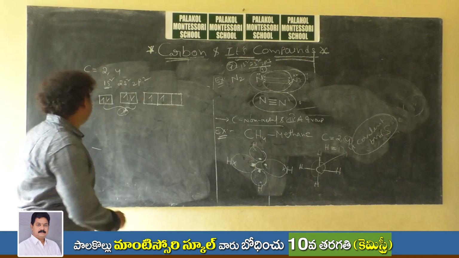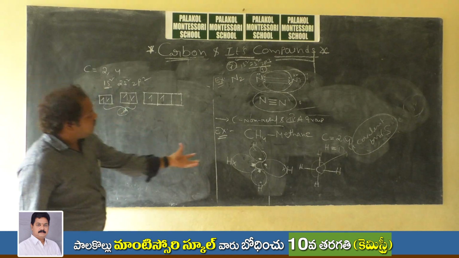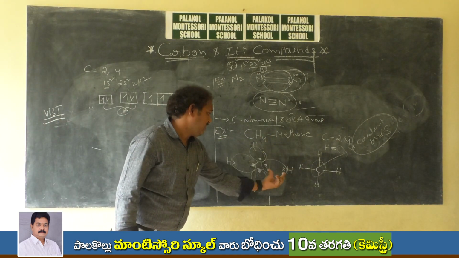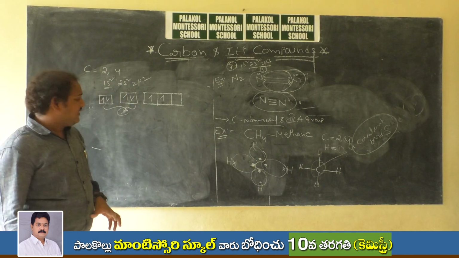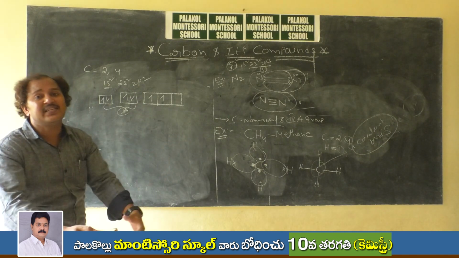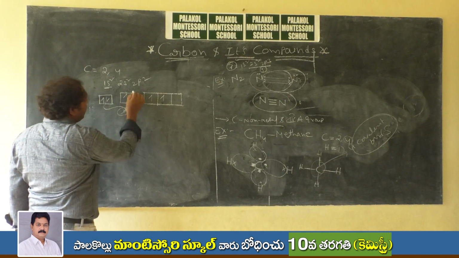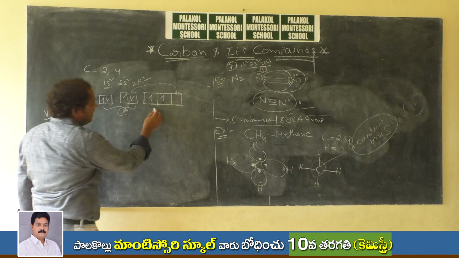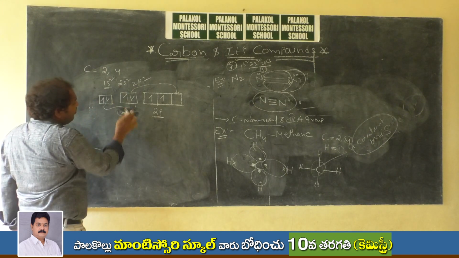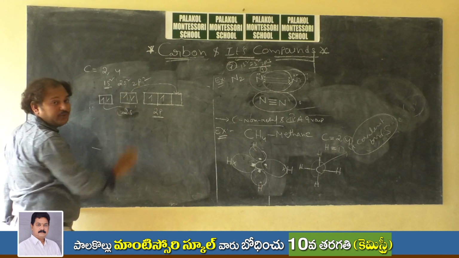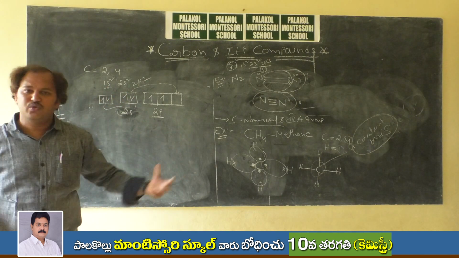That is explained by valence bond theory. When carbon approaches 4 hydrogen atoms, carbon undergoes an excited state. When the 4 bonds form, it releases some amount of energy. Using that energy, one electron from the 2s orbital jumps into the 2p orbital. Why does it jump from 2s to 2p? Why not from 1s to 2p? Because from 1s to 2p the distance and the energy gap are larger, so it doesn't jump.